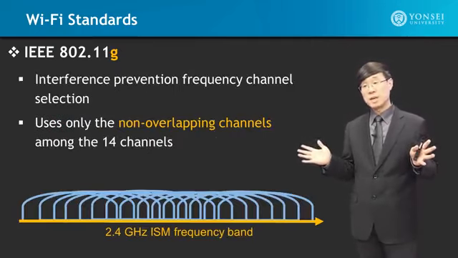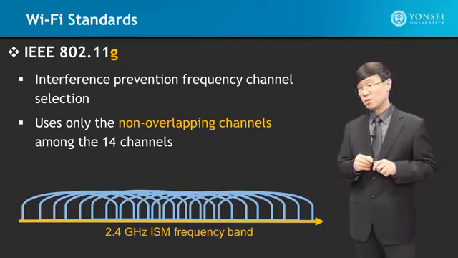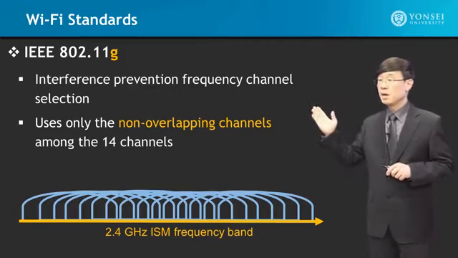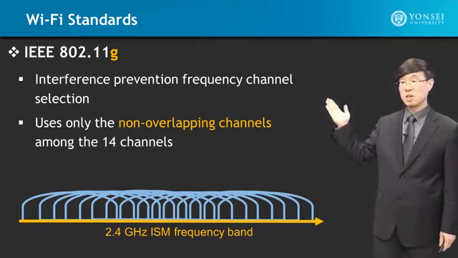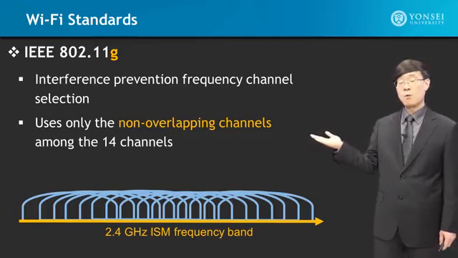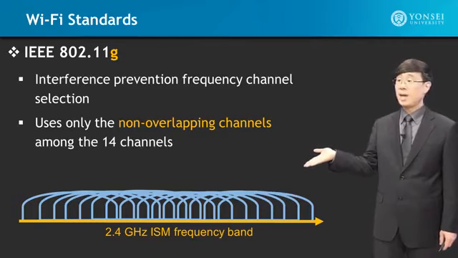But in order to do this, they had to select the channels very wisely. Because in 802.11g, interference prevention is conducted in a smart way using channel selection. What do you mean? Well, there are 14 channels, and these channels overlap like this. And in these channels, you see this.